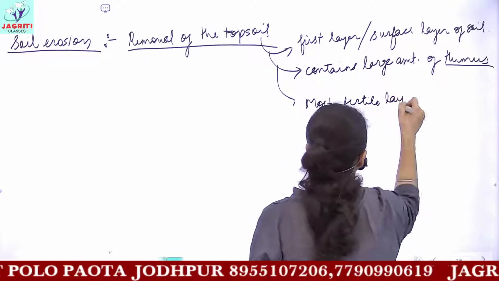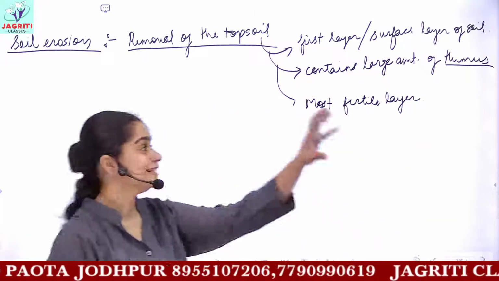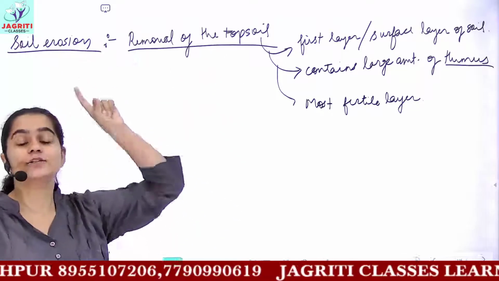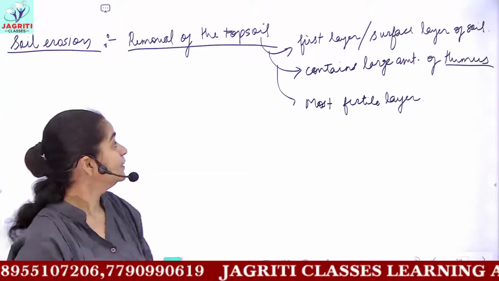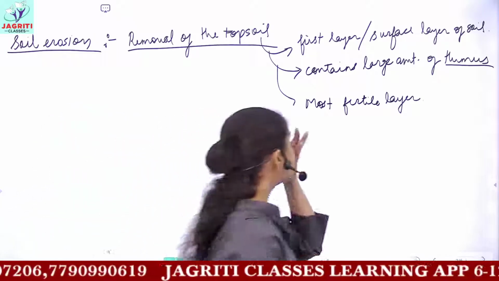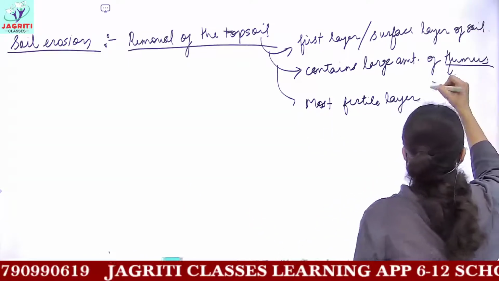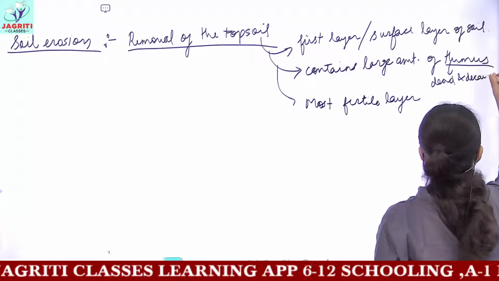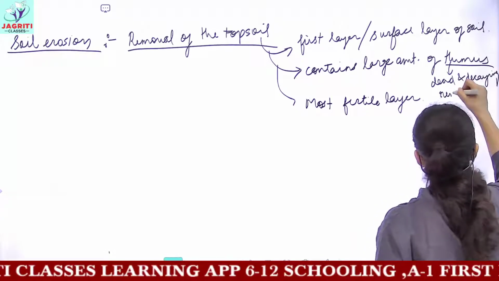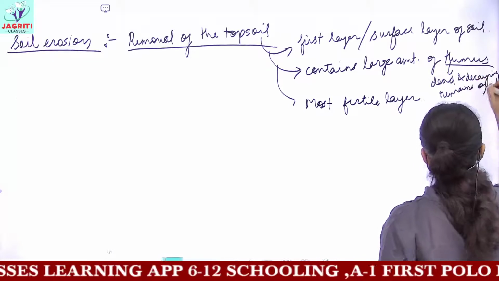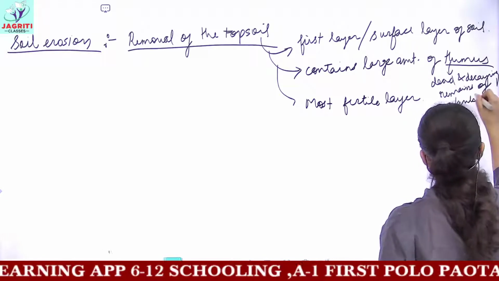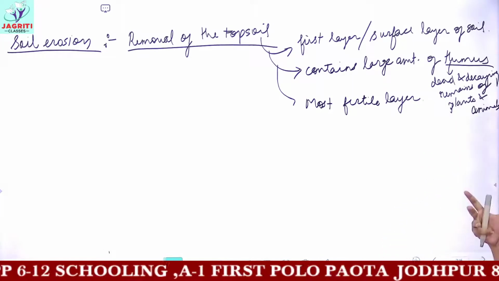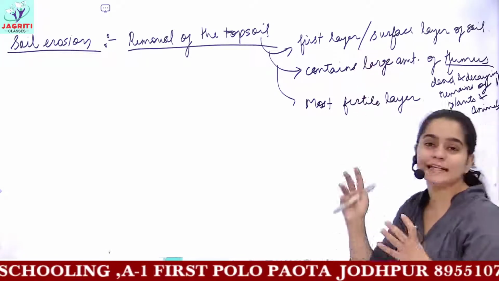And so most of the roots of the plant are present in this layer, that is in the topsoil. And removal of topsoil is called soil erosion. And what is humus? I hope you all know. Humus is the dead and decaying remains of plants and animals. Okay, so this is soil erosion, and this is a brief idea about topsoil.